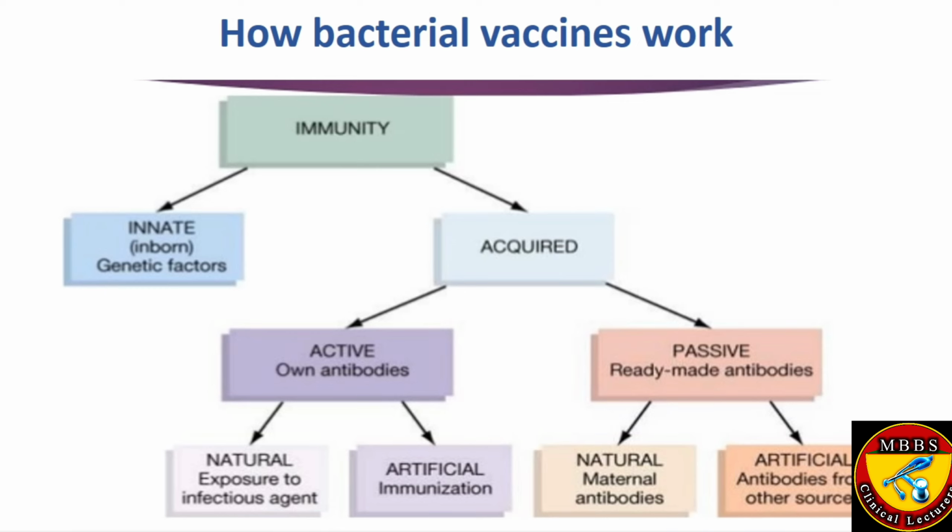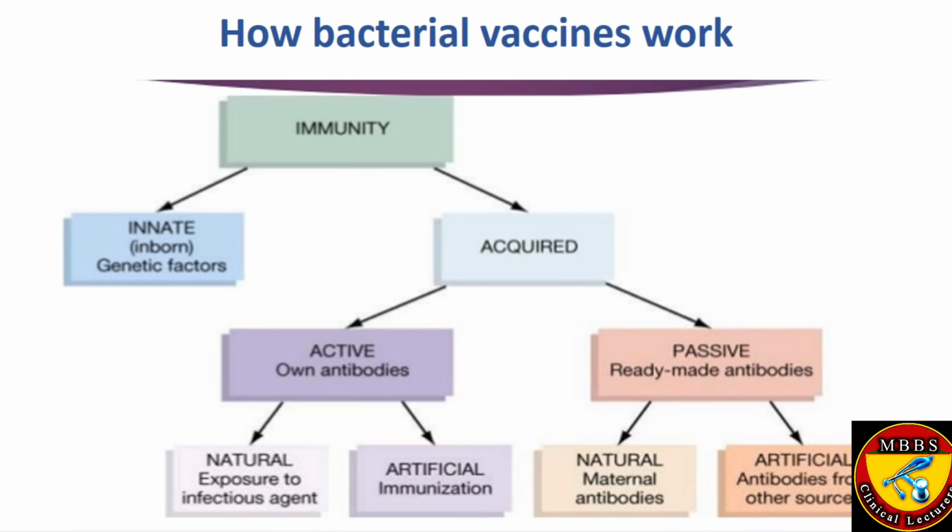And as the vaccines are given, active immunity will come into action first, either through artificial immunization like vaccines, or through natural exposure to the infectious agent. So when we are giving bacterial vaccines, this is artificial immunization, and active immunity will be stimulated and will show its activity.